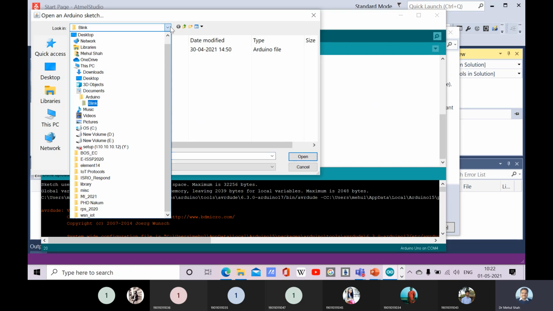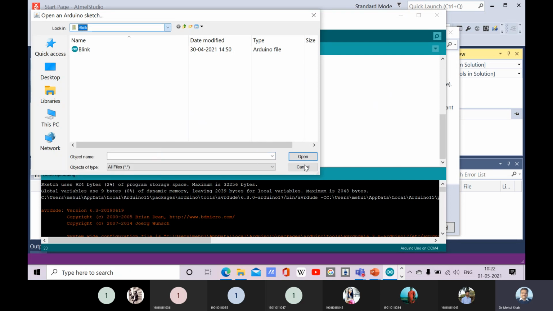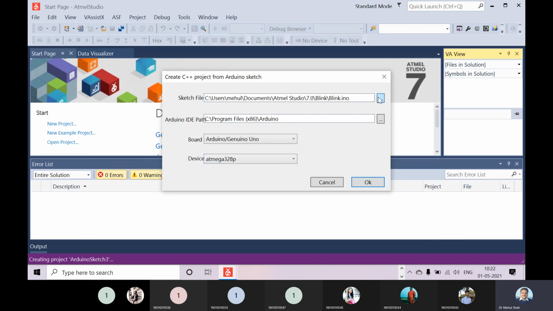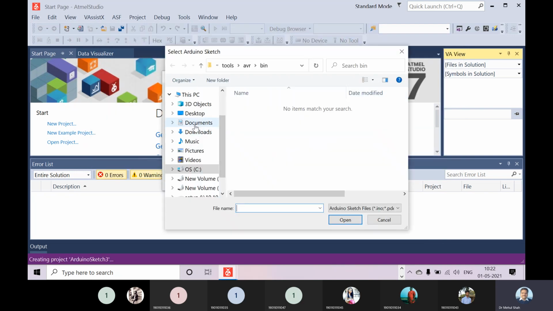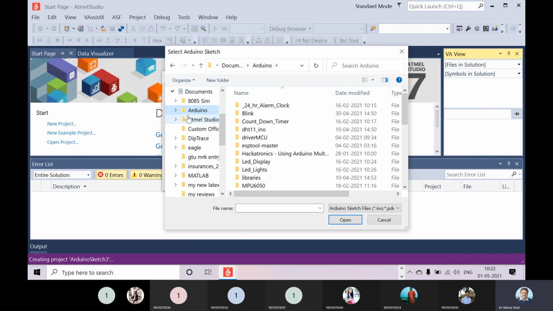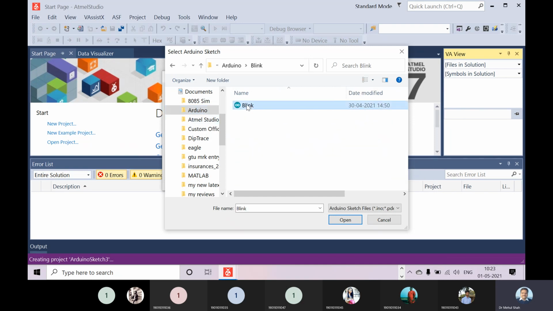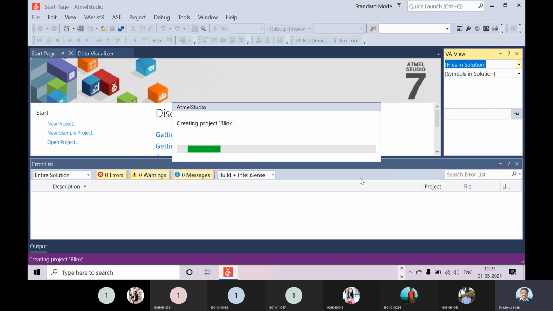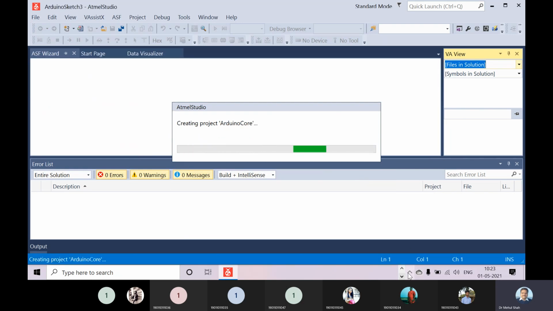So this Blink is in Documents, Arduino, Blink. So this should be Documents, Arduino and Blink, right? Yeah, and now I think this should work. Can you see the screen now?